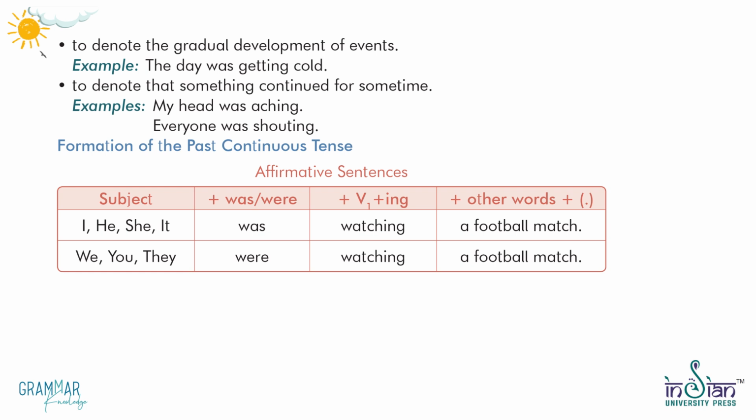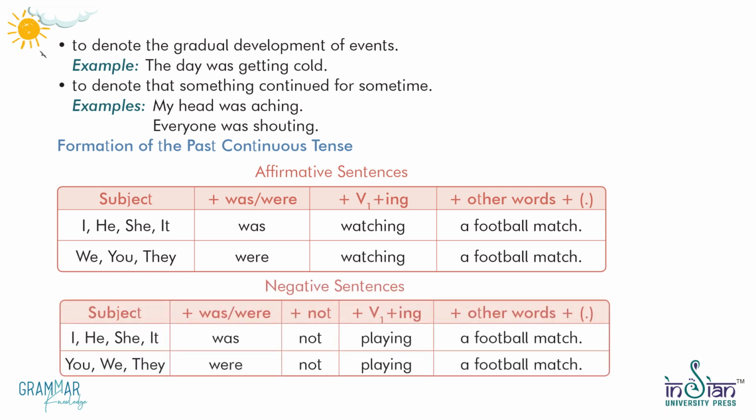Formation of the past continuous tense. Affirmative sentences. Subject plus was, were plus V1 plus ing plus other words plus dot. I, he, she, it was watching a football match. We, you, they were watching a football match.